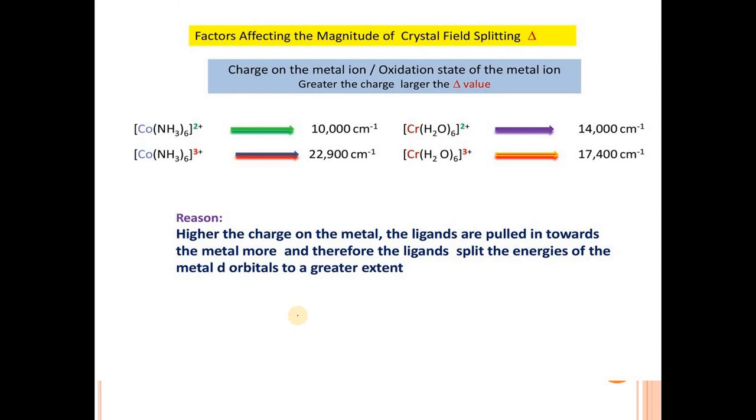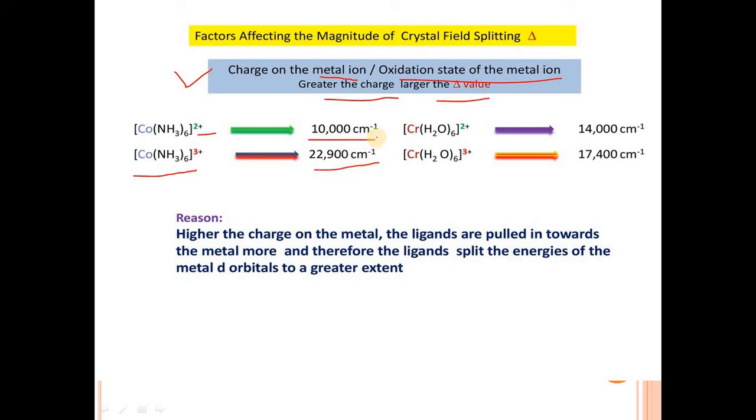Then next we will see the factors affecting the magnitude of crystal field splitting with respect to the charge on the metal ion and the oxidation state of the metal ion. Overall, the greater the charge, the larger the crystal field stabilization energy. In the case of CuNH3 2+, the value is 10,000 cm inverse, and when the charge is increased, CuNH3 3+, the CFSE value is 22,900 cm inverse.